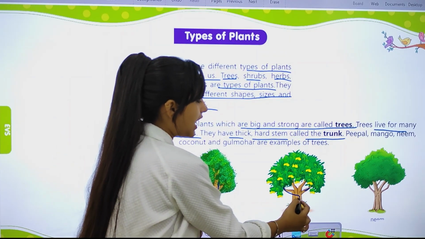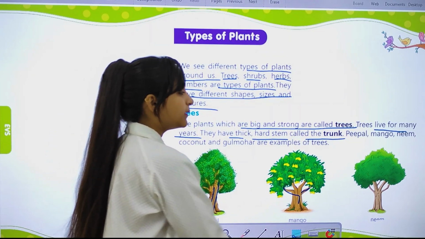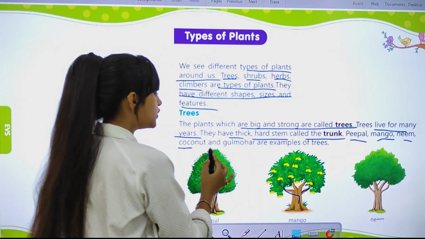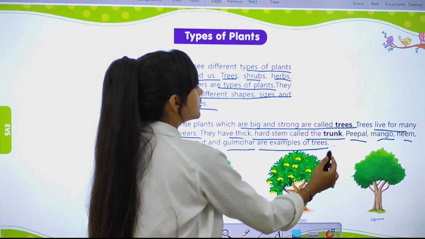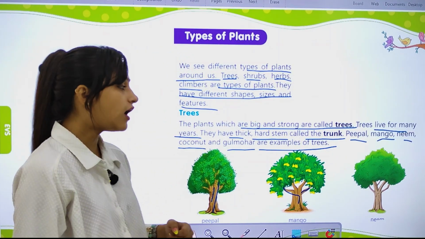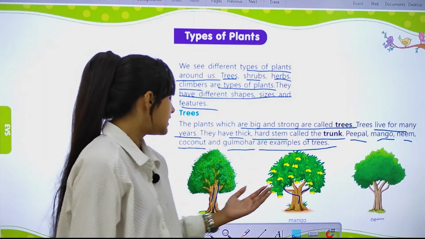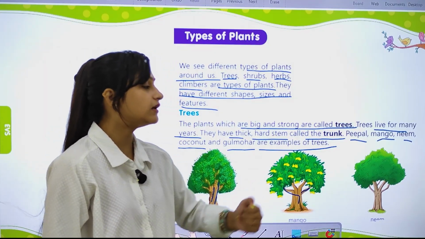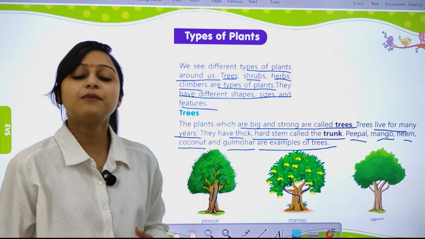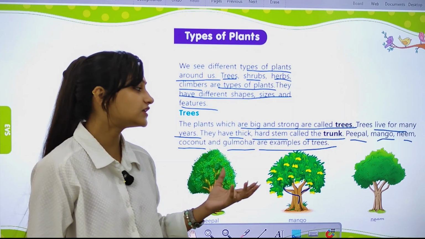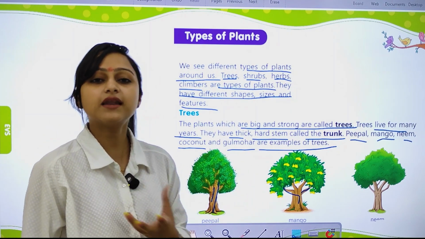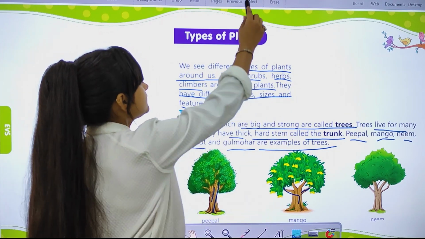Peepal, mango, neem, coconut, and gulmohar are examples of trees. Neem provides medicines to you. It is used for medicinal purposes.